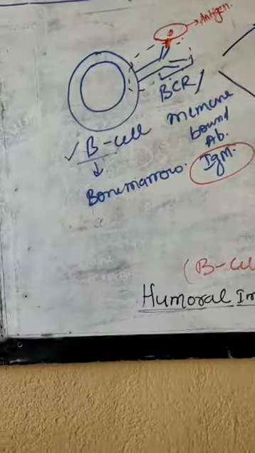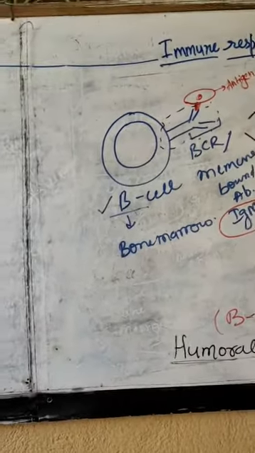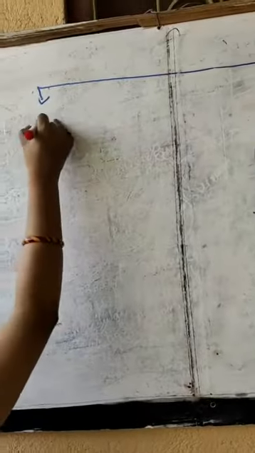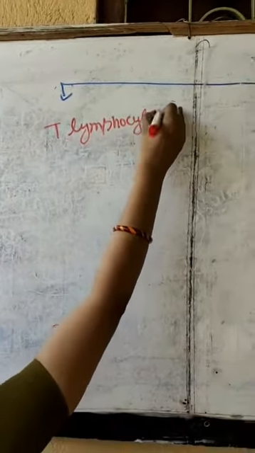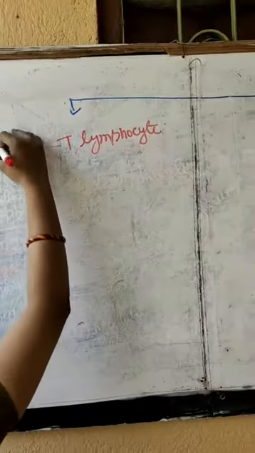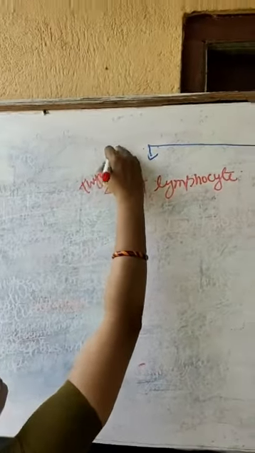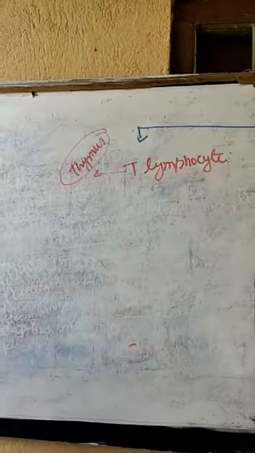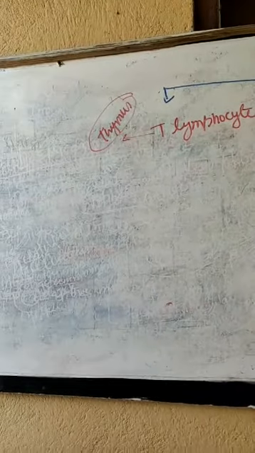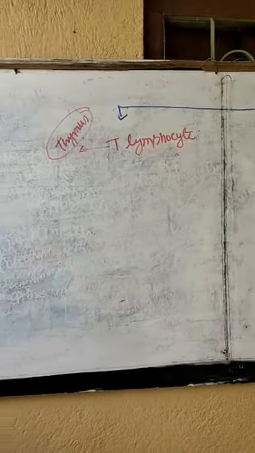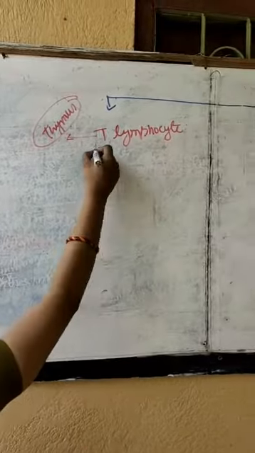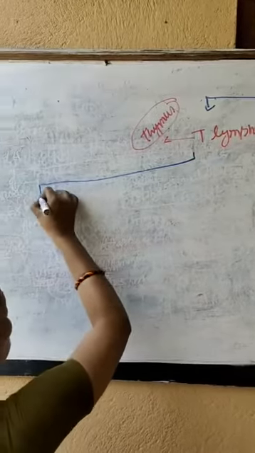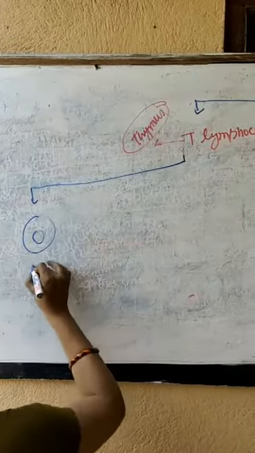Now another type of lymphocyte is present. That lymphocyte is called the T lymphocyte. Why T? T stands for thymus. Like in the B lymphocyte, B stands for bone marrow, which is its site of maturation, in the case of the T lymphocyte, T stands for thymus, which is its site of maturation. Now T lymphocytes are of two types. One type is called TH.